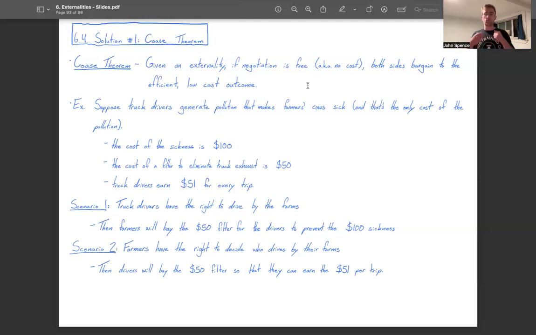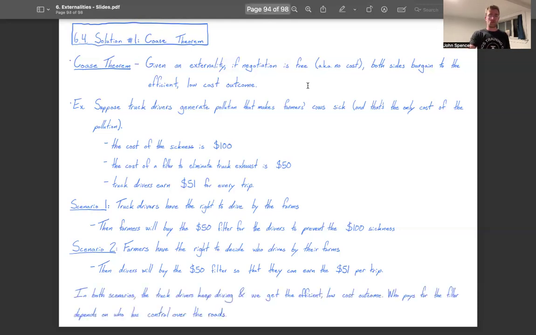They realize that they can't drive if the farmers tell them not to, and they see that the benefits of driving outweigh the costs of fixing their exhaust, so they choose to fix their exhausts and they still get to earn money. In both scenarios, the truck drivers keep driving and we get the efficient, low-cost outcome. We get the outcome where there is no sickness and the truck drivers get to keep making $51 per trip. In both scenarios, we spend $50, we prevent $100 worth of additional damage, and we make $51 for every trip.